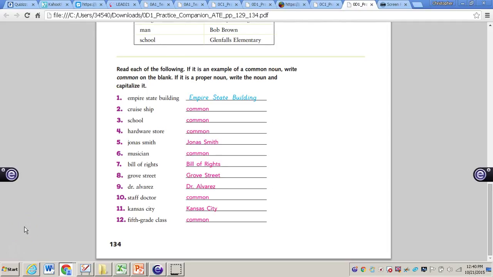So here are the answers for numbers 4 through 12. Number 4, hardware store, that's a common noun. Number 5, Jonas Smith, that's a proper noun, so it is capitalized. Number 6, musician, common noun. Number 7, Bill of Rights, that's proper, so capitalize. You can see how it's capitalized on the right-hand side. Number 8, Grove Street, capitalized again, it is a proper noun. Number 9, Dr. Alvarez, it is capitalized. It is a proper noun, so it does need to be capitalized. Number 10, common. Number 11, Kansas City, is a proper noun, so it does need to be capitalized. And finally, number 12, even though we love 5th grade and it's a fantastic class, it is a common noun if we were to say 5th grade class.